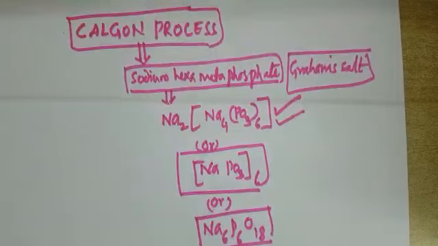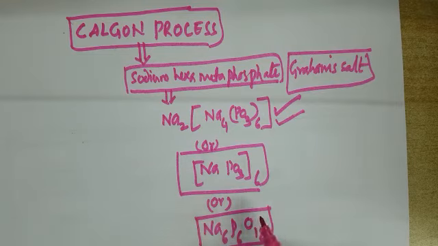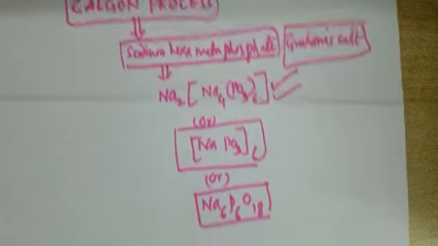Now, Calgon, this is one more important bit: Calgon does not precipitate the calcium and magnesium salts. In this process, we are not going to discuss formation of precipitate and removal of precipitate by filtration. That is not taking place in this concept. In this concept, only Ca2+ and Mg2+ ions are removed from water in 2 ways. One is adsorption.